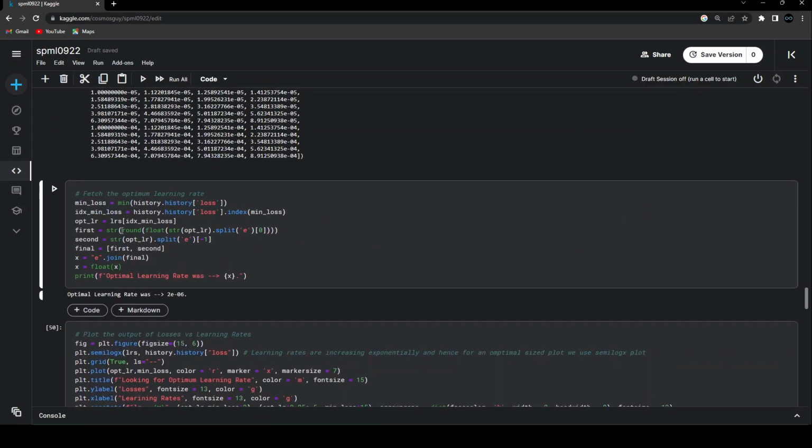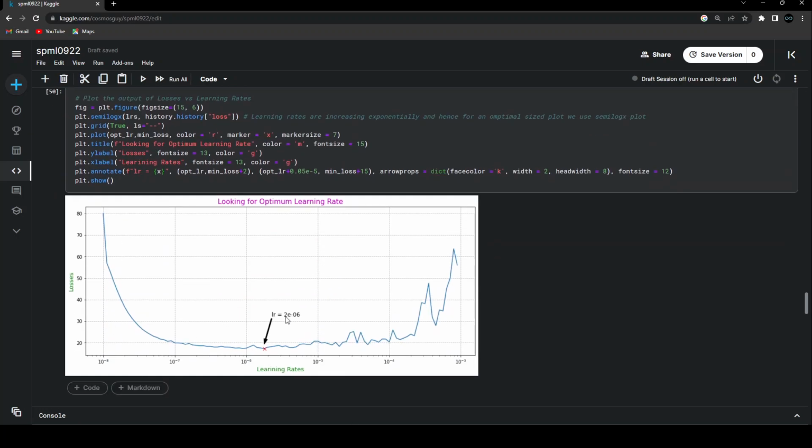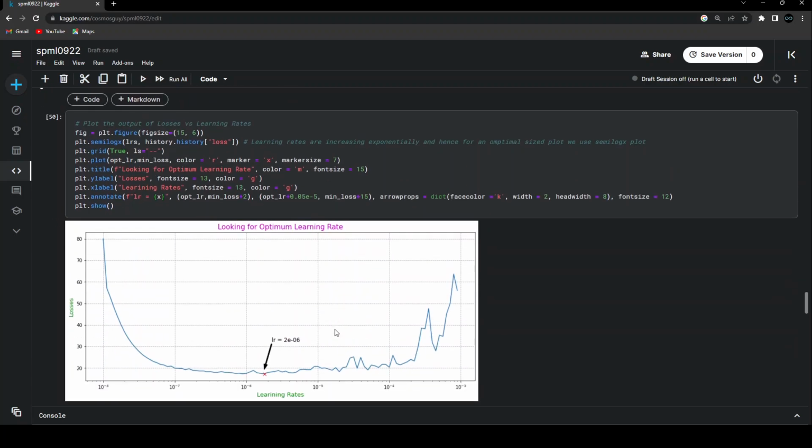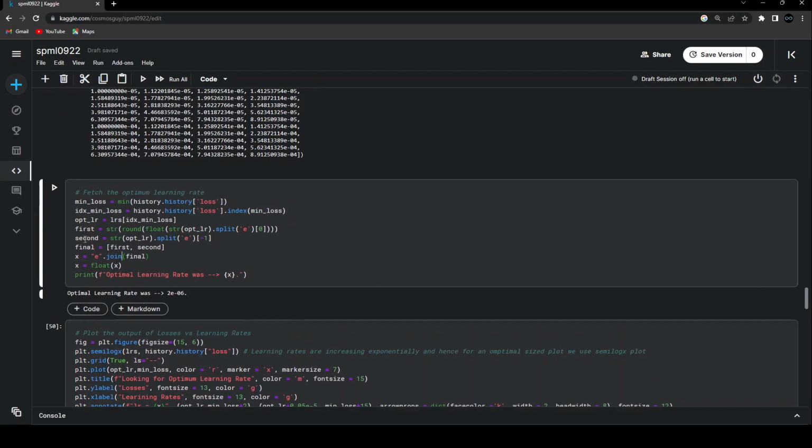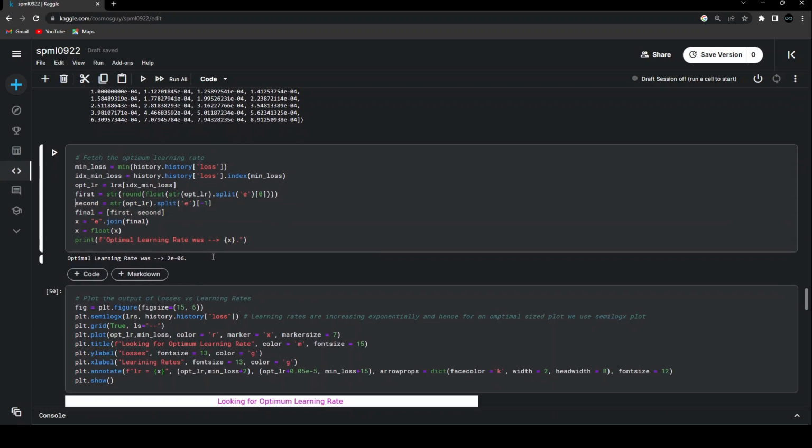I was trying to work out a way using the round function, but I was not able to recollect any way at that point of time to do it efficiently. So I just went ahead and did these extra steps. Obviously, you can skip this part and directly write the final value over here without doing that rounding off method. But just for my personal satisfaction, I had done this step. So if you want, you can completely skip this step, and if you want, you can just go through it. I'm just writing very basic Python things over here.